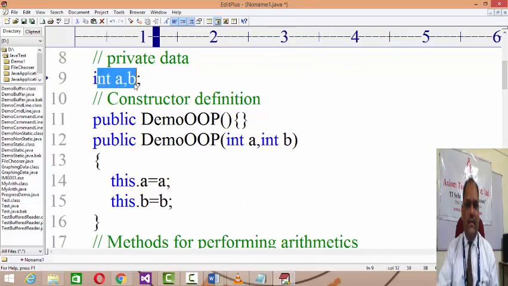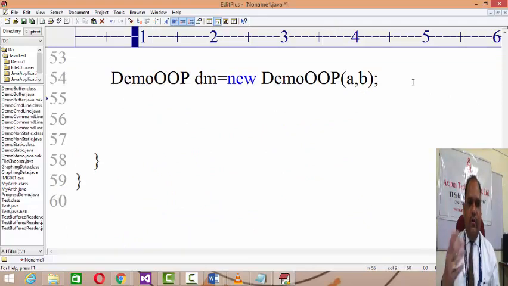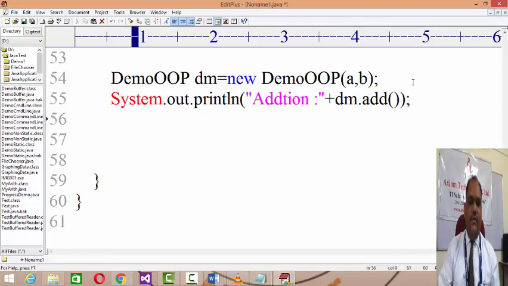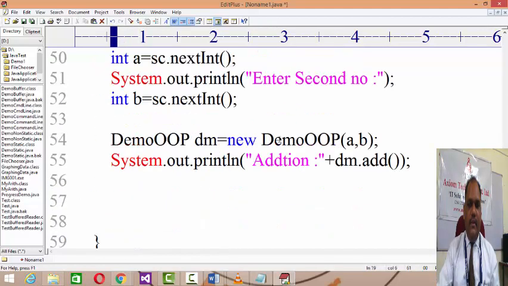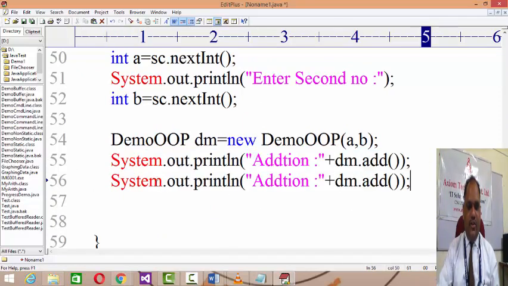the private data belonging to the class, right? It's an instance type of data, gets initialized over there. And then after that, now you can give a call to all the methods for arithmetic. System.out.println, addition, you can write dm.add. Add is a method for the addition over there. So it will return the additive copy and print over here. In a similar manner, you can repeat the call to all the methods.